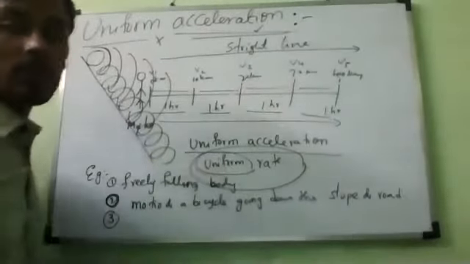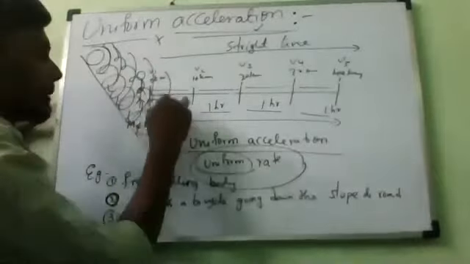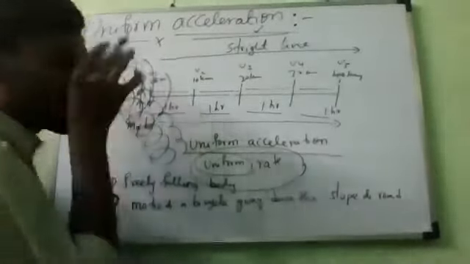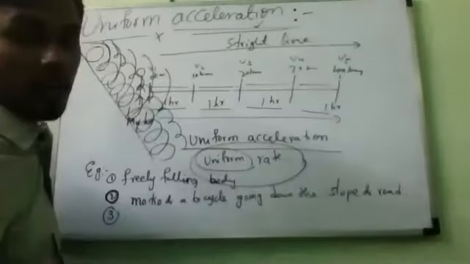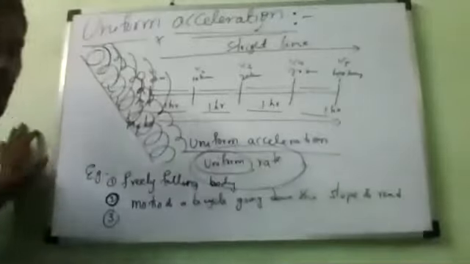The rate of change of velocity will be uniform every time when the ball is dropped on an inclined plane, like the bicycle. So this is also an example of uniform acceleration.